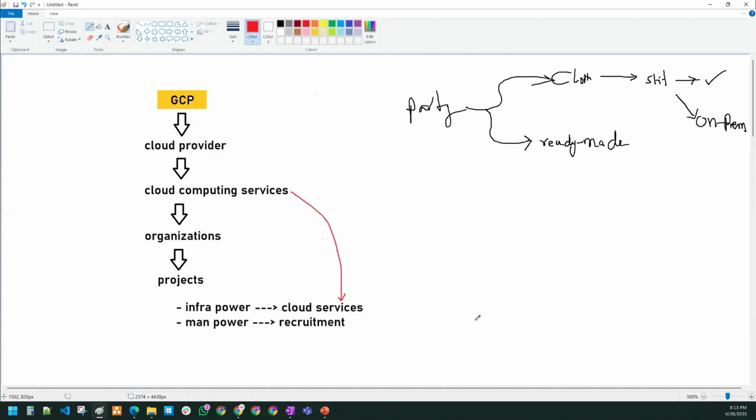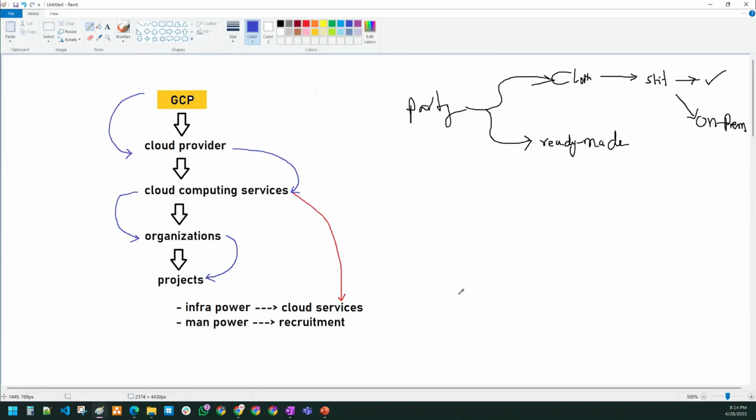So what is Google Cloud Platform, sir? As per the definition, GCP is a leading cloud provider which provides cloud computing services to organizations to fulfill their project requirements in terms of the infra power, the infrastructure. So they don't have to spend a lot of time, effort and money on infrastructure management. They can directly go for development instead of infrastructure.